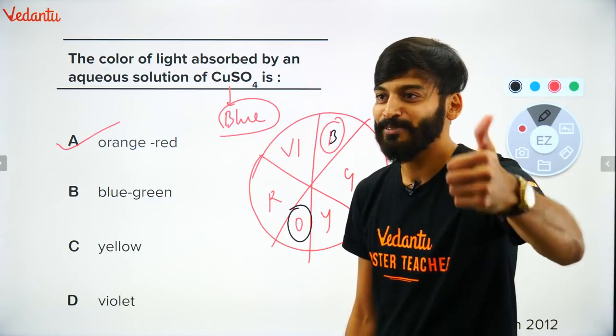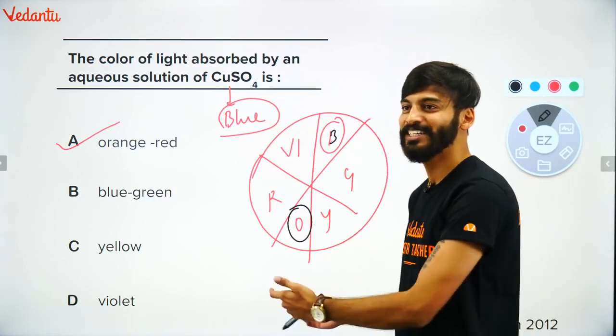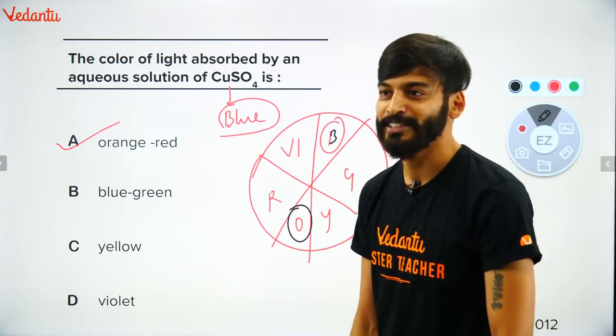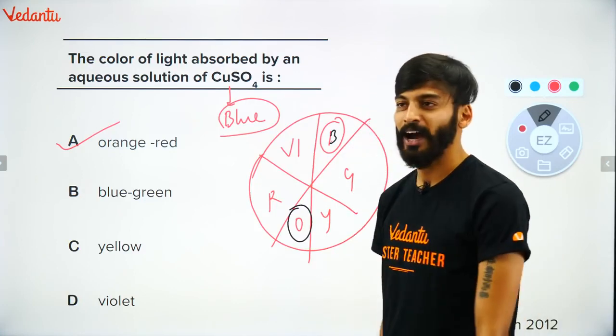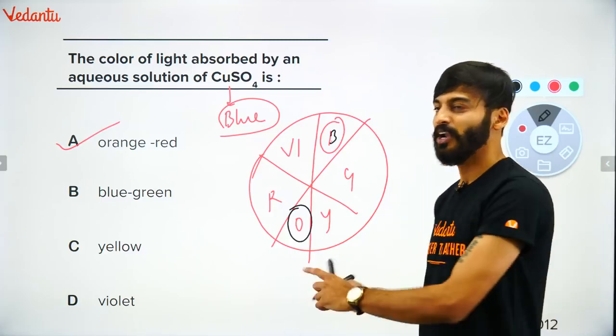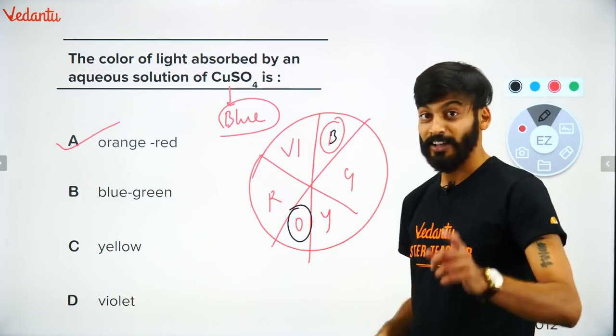सबको clear हुआ? सबको मजा आया? हाँ या ना? Yes or no? How easy this question is? Just let me know. Fill up the comment box as मजा आ रहा है. I'll move on to the next question. Right? सबको समझ आया? Orange, red? Such a nice class. So good. So this is called as color wheel. ठीक है? Let's check out.